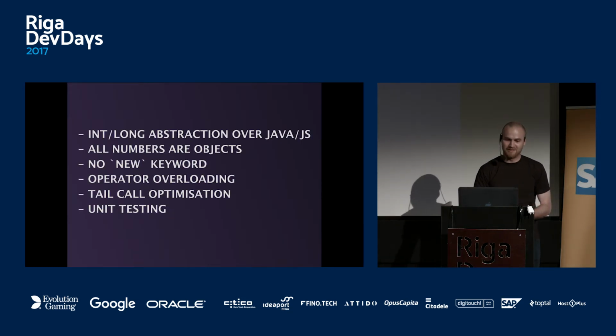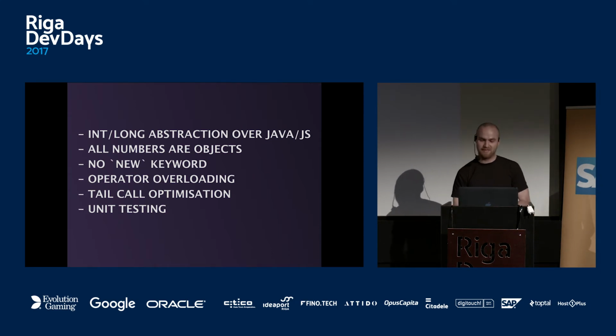This is what we looked at. It was Int, Long, all numbers like objects, no new keyword, operator overloading, and tail-call optimization in a unit test.